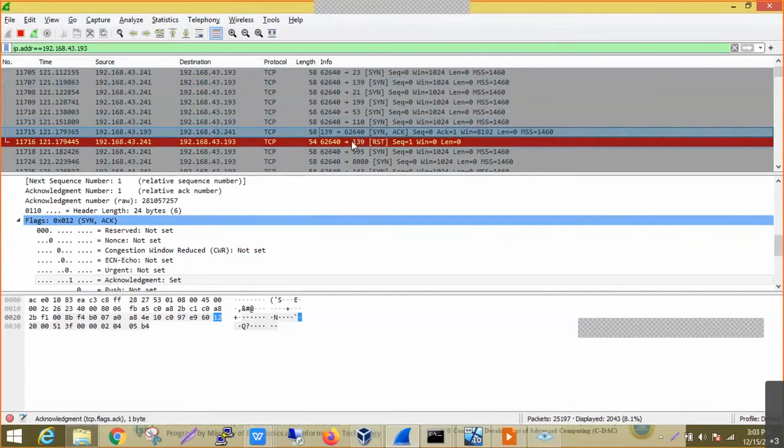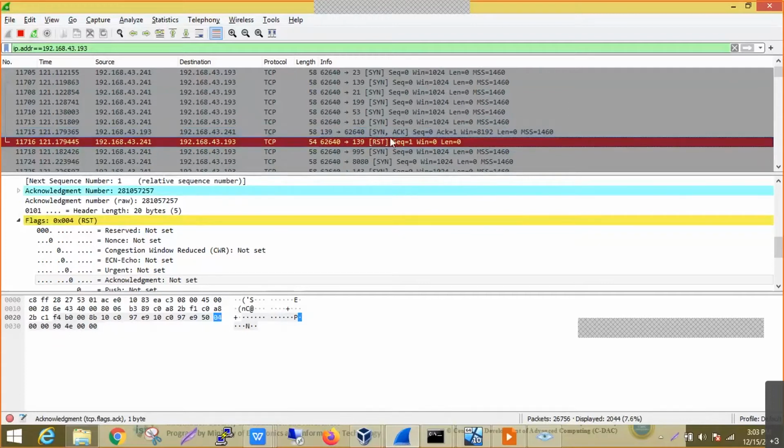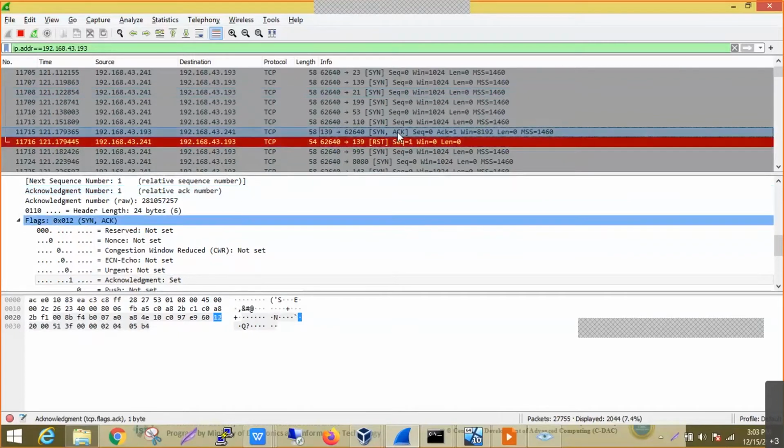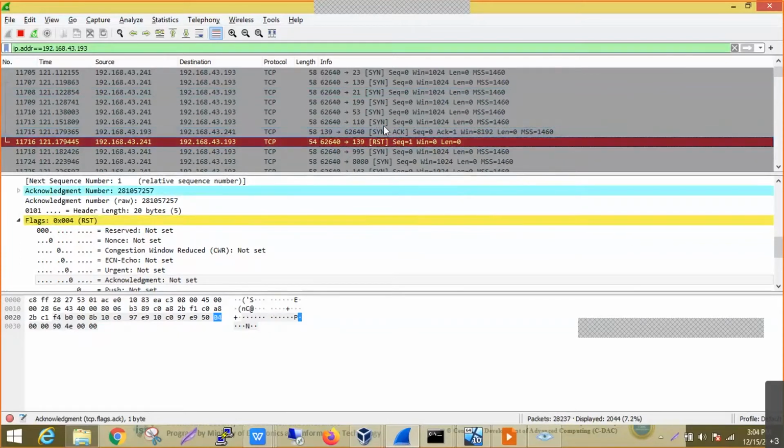Once we got an acknowledgement, we can assume that the port is open. My goal is only to know whether this port is open or not, so there is no need for me to establish the connection again. I'll simply send the reset packet to close that connection. This is how I avoid one packet of establishing the connection, yet still achieve the result of knowing whether the port is open or not. So this is how the SYN scan can be used.